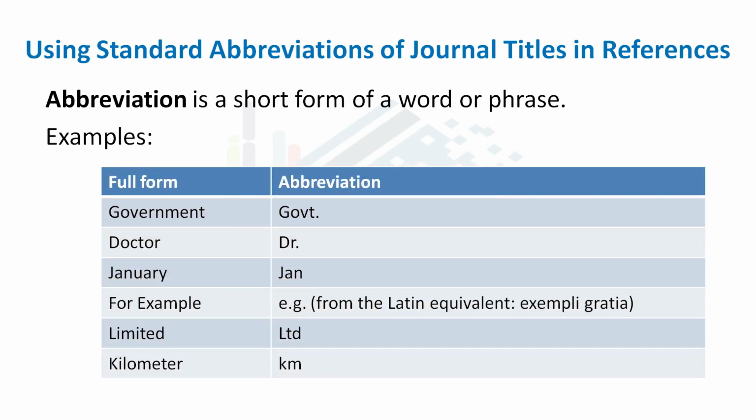For example, the government can be abbreviated as Govt., doctor as Dr., January as Jan., for example as e.g., from the Latin equivalent exempli gratia, limited as Ltd., and kilometer as km.